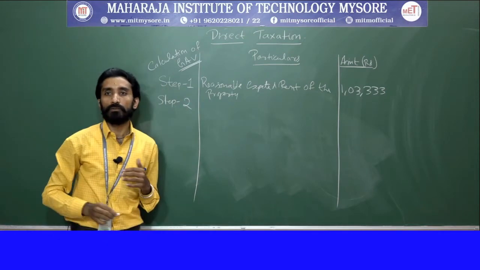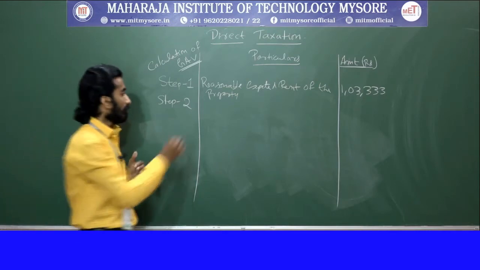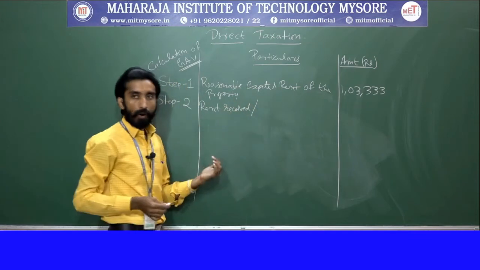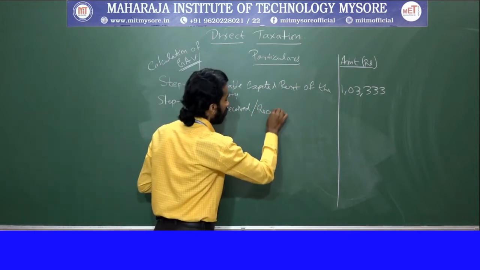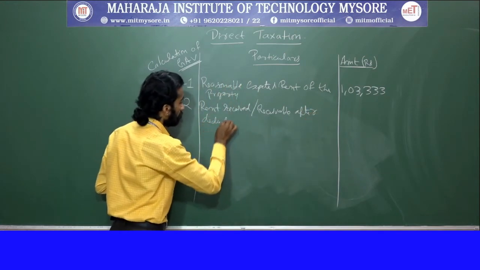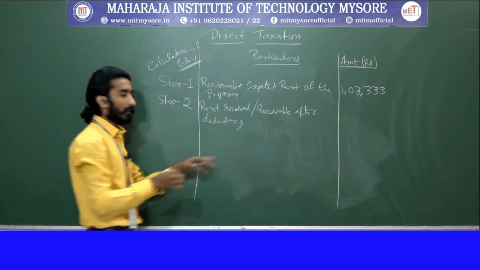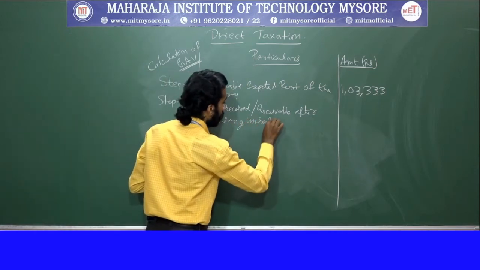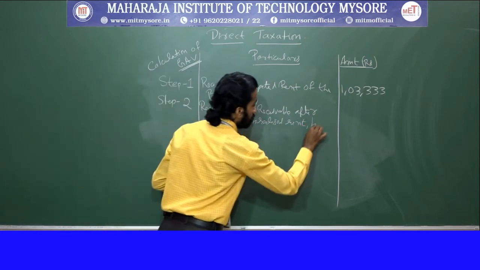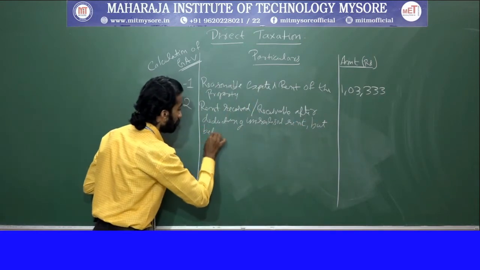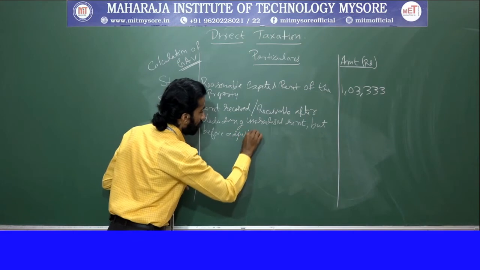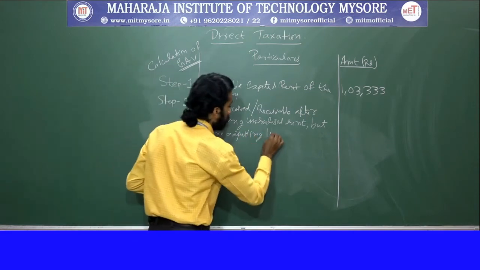Next step is step 2. Step 2 is rent received or receivable after deducting unrealized rent, but before adjusting loss due to vacancy.